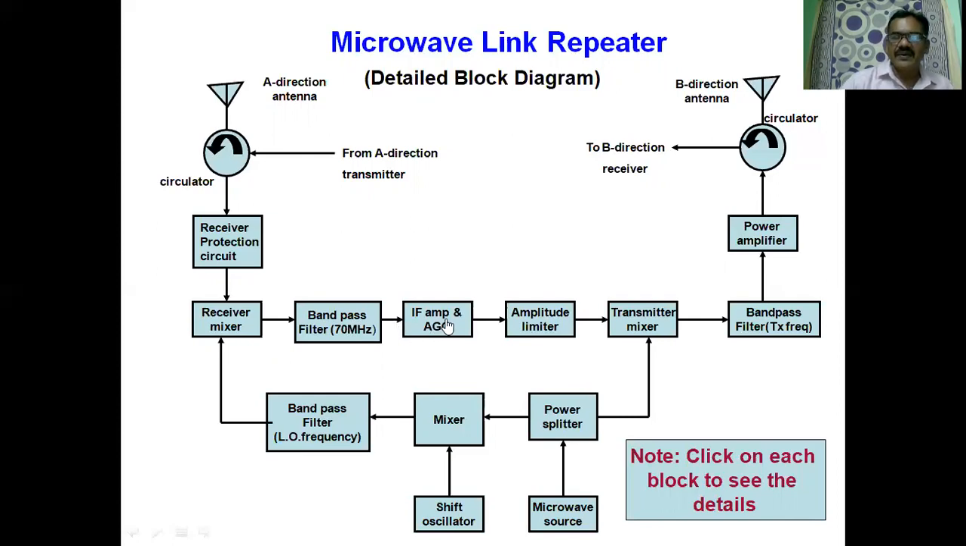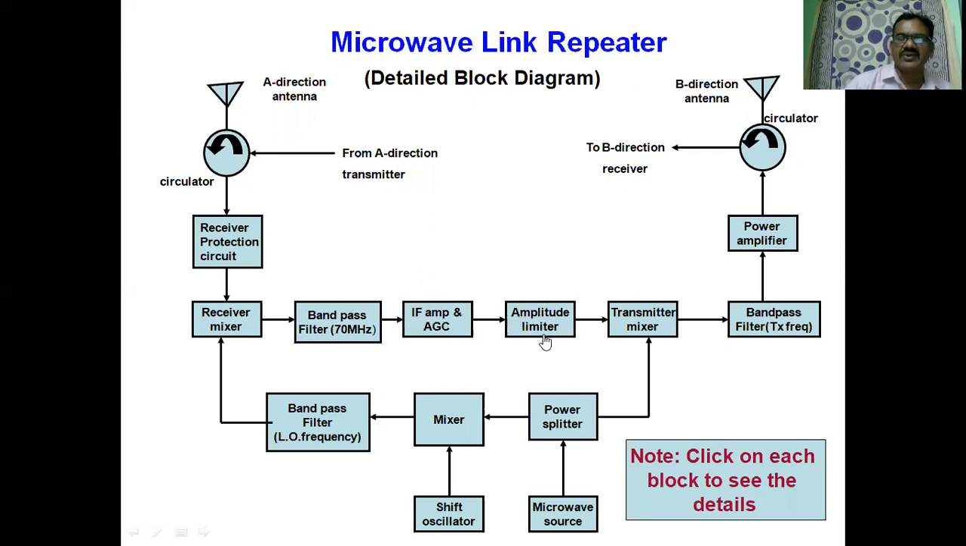This IF signal is amplified using an IF amplifier, and we provide automatic gain control. The automatic gain control is used to provide gain control automatically. Why is there a need for AGC, automatic gain control? Because there are so many fluctuations in the received signal. We need to get a clear and steady output. That is the reason we use AGC.